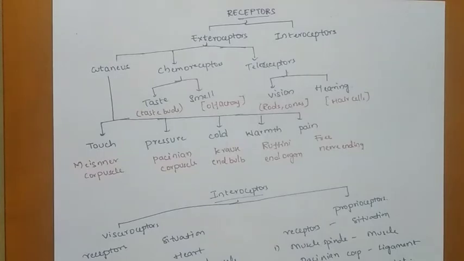Okay, what is a receptor? Receptors are nothing but the nerve endings where there is no myelin sheath. Receptors are also called biological transducers. What does a transducer actually do? It converts one form of energy into another form. So here, receptors also convert any energy, like mechanical energy, like a stimulus, into an action potential, into electric energy. So let's see about receptors.